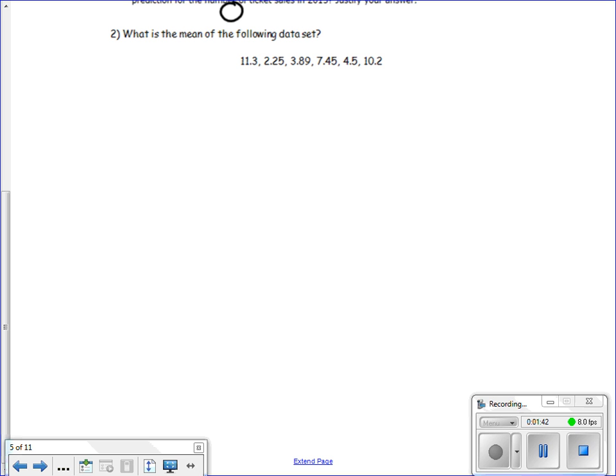Number 2, what is the mean of the following data set? In order to find the mean, we need to first add the numbers in the set and then divide by however many numbers were in the set.